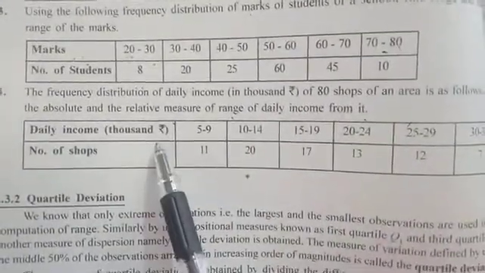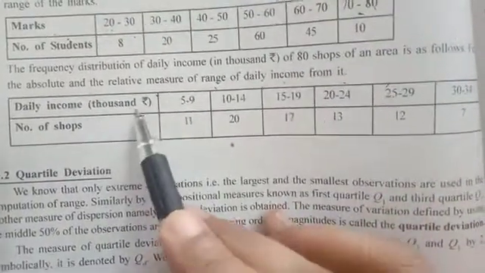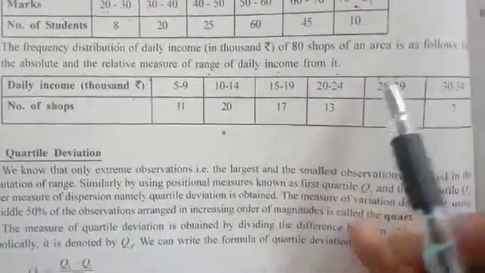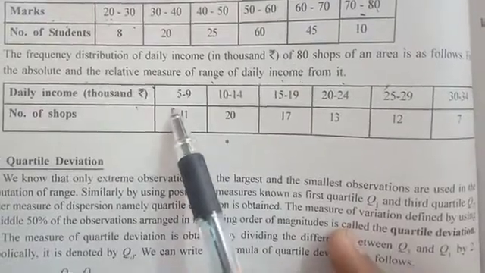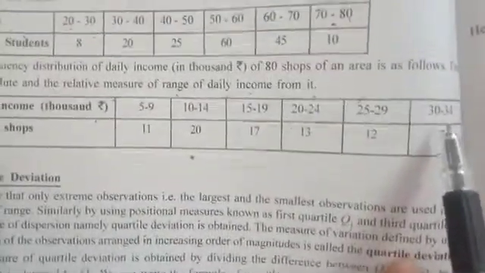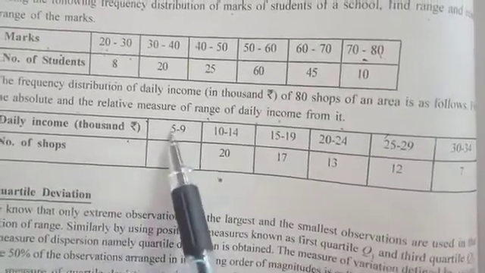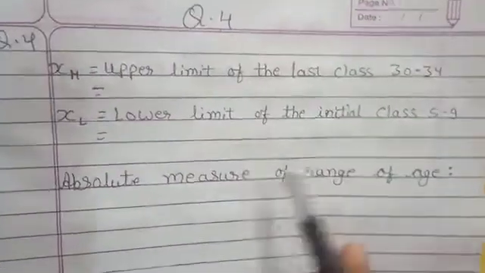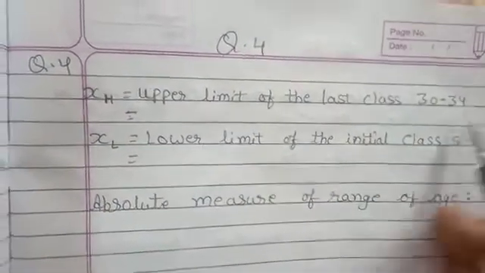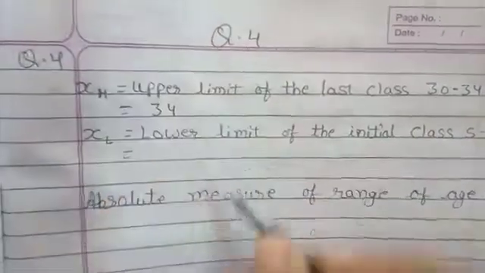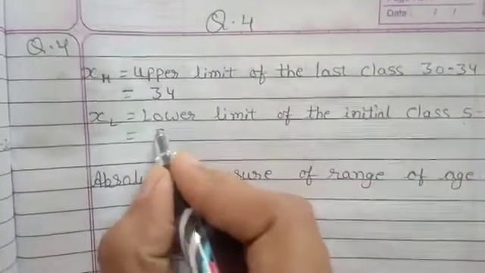Daily income is given in 1000 rupees and number of shops. We have to find out daily income. So again we will look here. First or initial class, that is 5 to 9, so lower limit is 5. And last class 30 to 34, what is the upper limit? 34. So XH and XL. Now XH, that is upper limit of the last class, 30 to 34. So what is the upper limit? 34. XL, that is lower limit of the initial class, 5 to 9. So lower limit is 5.